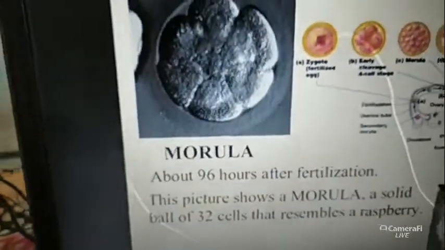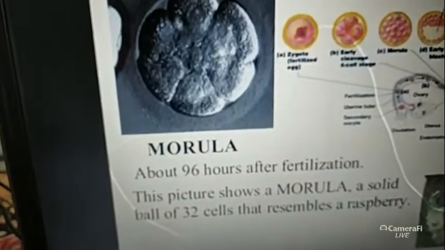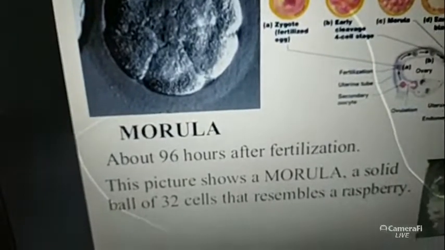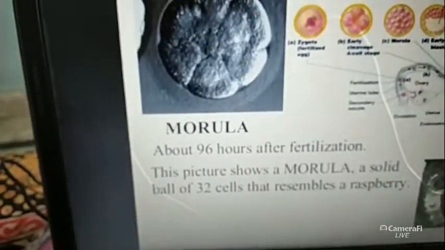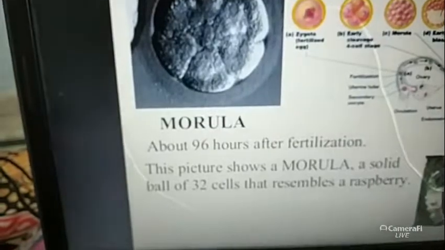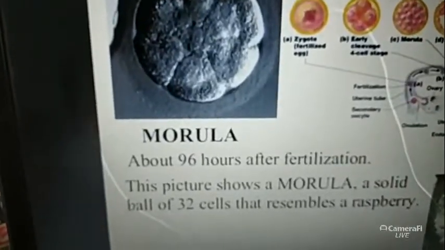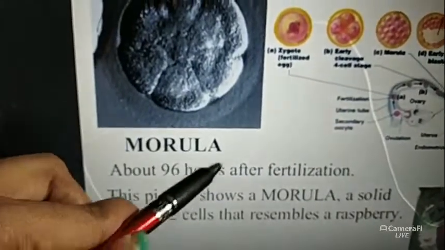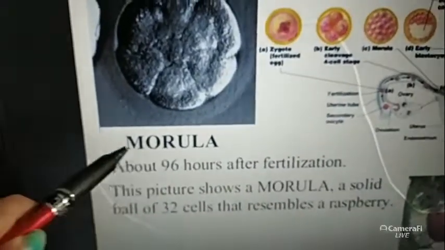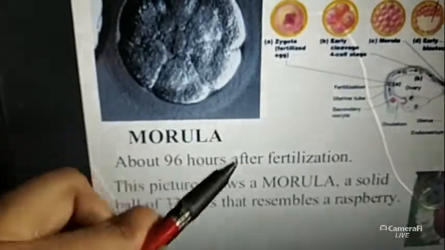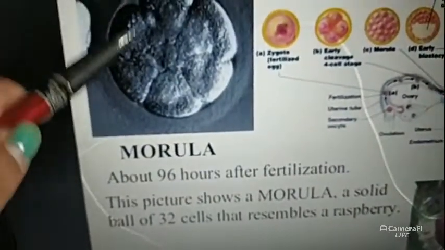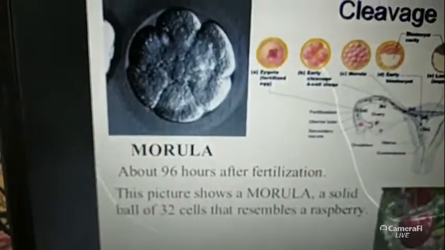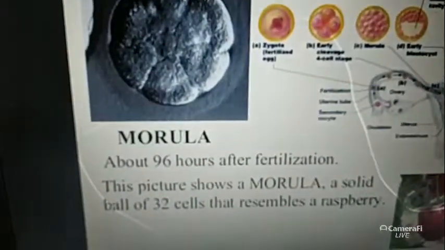About 96 hours after fertilization, the morula forms. The cleavage process starts after 36 hours of fertilization, but the morula stage is formed about 96 hours after fertilization by mitotic division. This morula contains 8 to 16 cells.